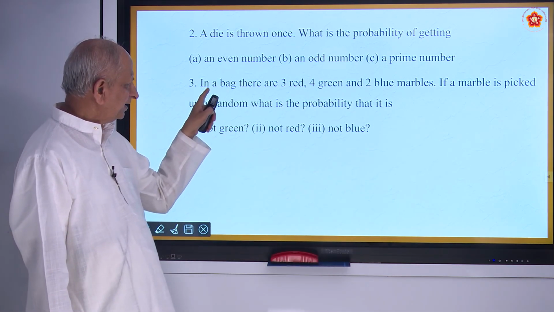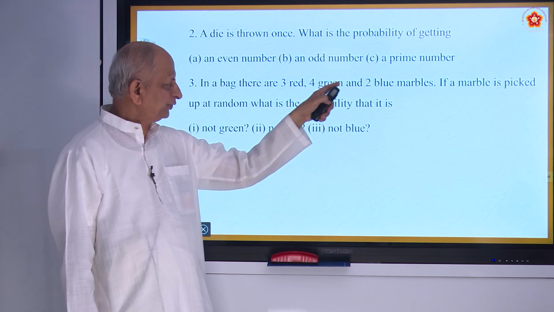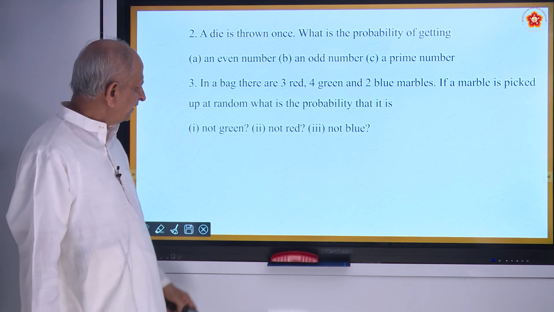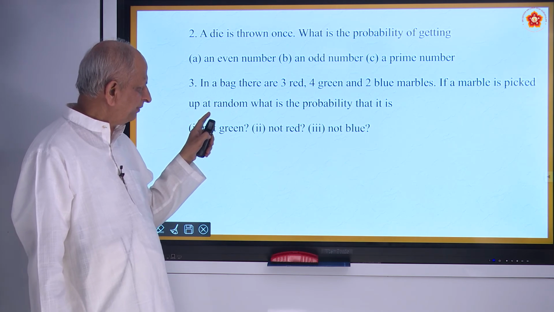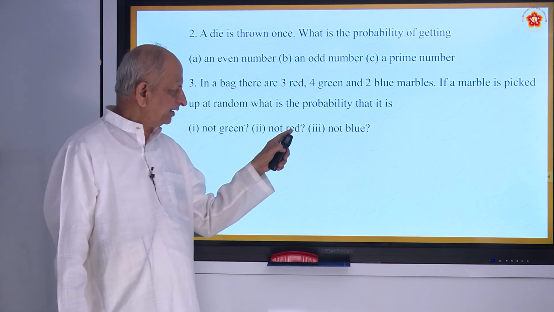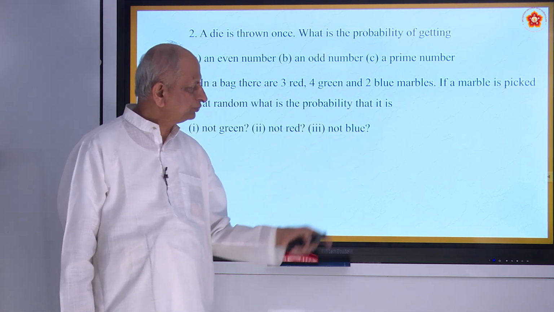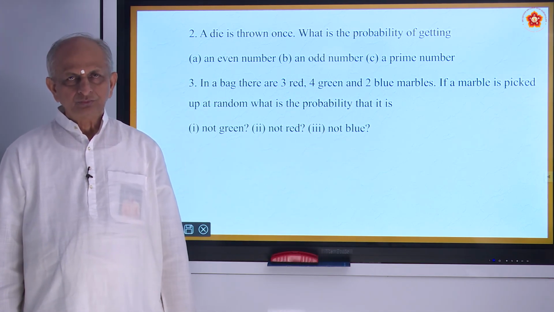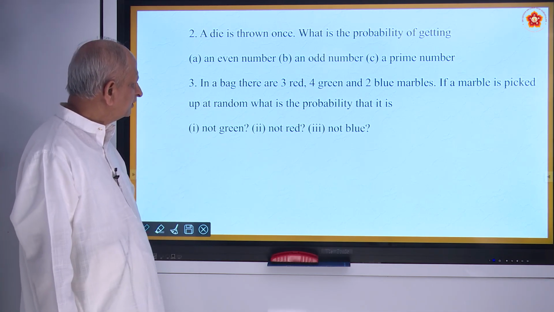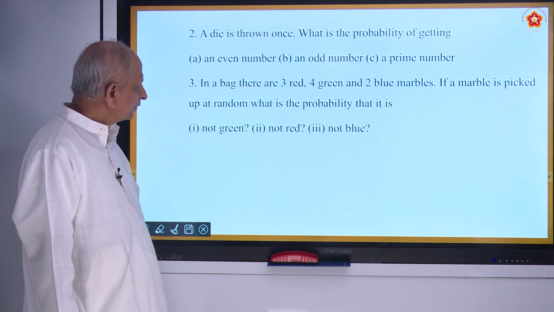In a bag there are 3 red, 4 green, 2 blue marbles. If a marble is picked at random, what is the probability that it is not green, not red, not blue? That is a question you have to answer, right?